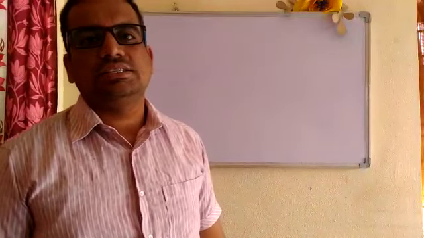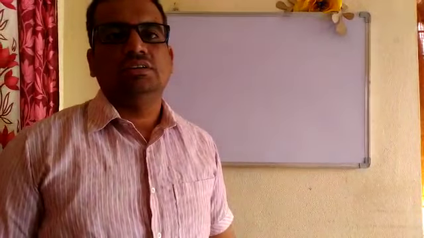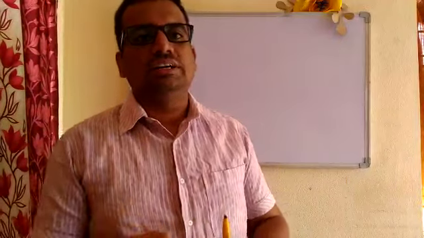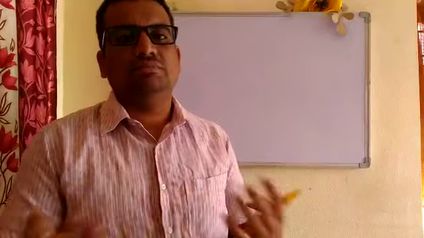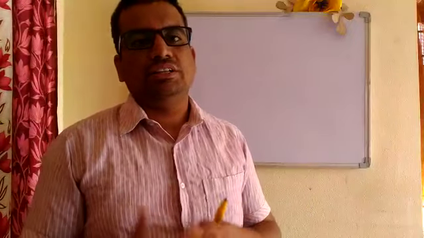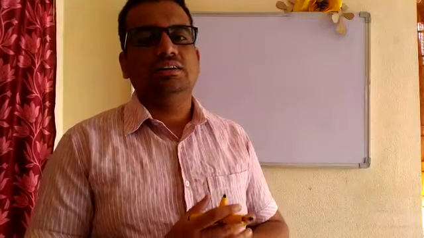Good morning, children. In class 10th, we are discussing factors of photosynthesis and related experiments. In the previous class, we discussed how carbon dioxide is very much essential for photosynthesis. When we remove or do not allow that important factor, then we can come to know its importance. For example, if you remove the kidney from our body, then we can come to know the importance of the kidney. In the same manner, these experiments are done.